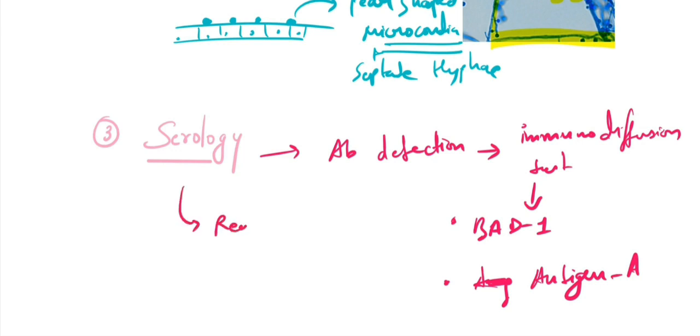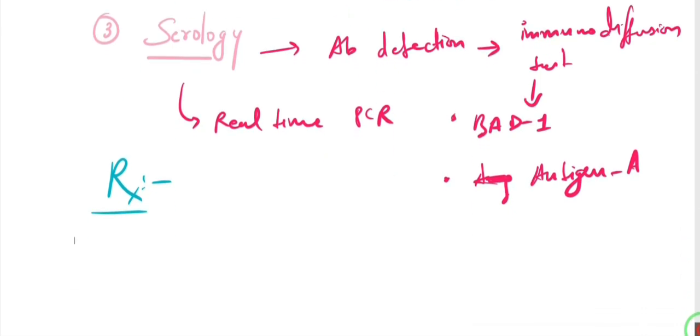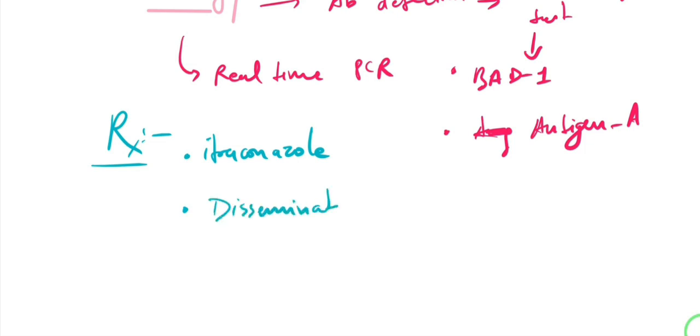And of course we can perform real-time PCR. For the treatment aspects, we can give itraconazole in most cases, because mostly not everybody is HIV infected. So in most cases we give itraconazole when you're seeing skin lesions or skin manifestations. And in disseminated cases, which will be seen in HIV infected people, you can give amphotericin B.